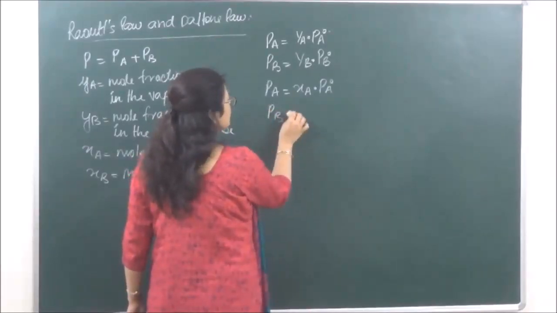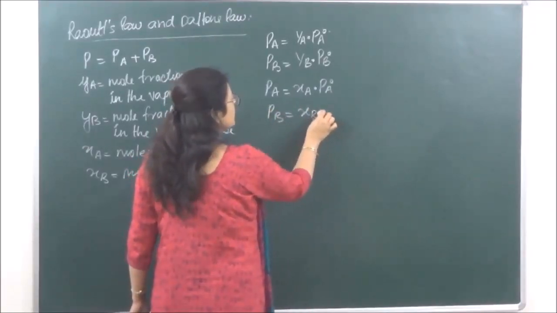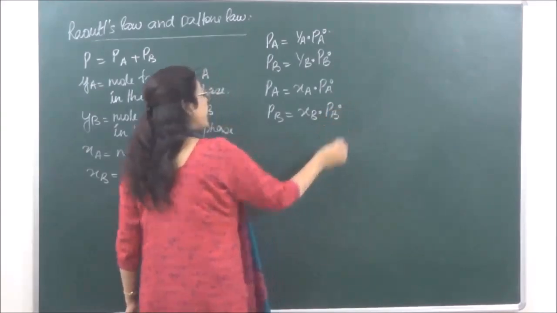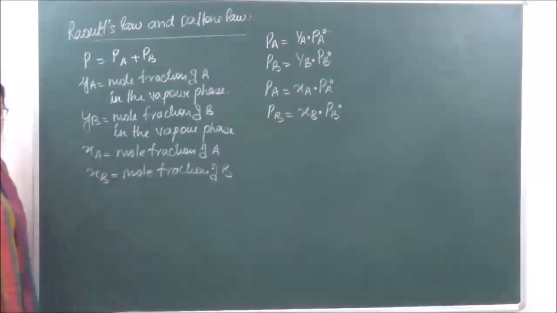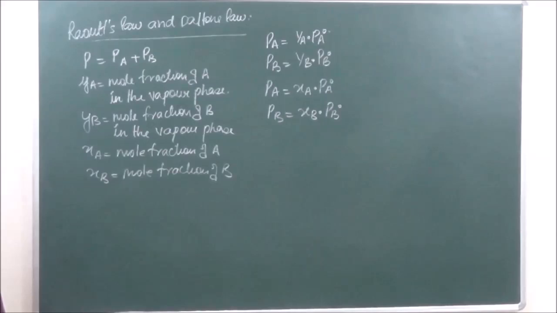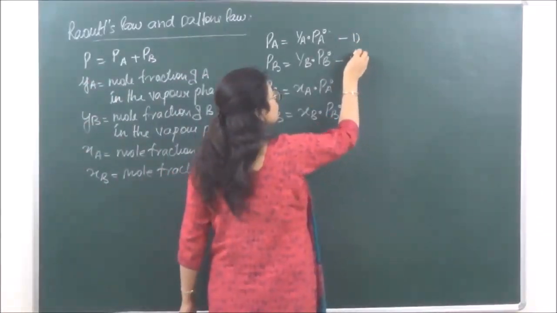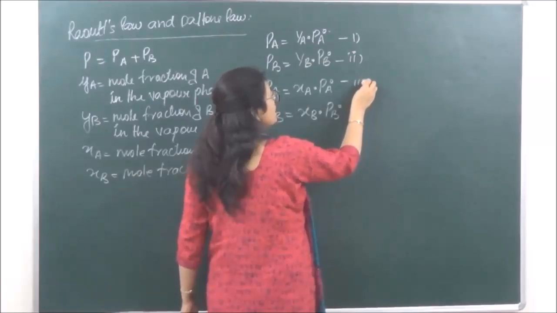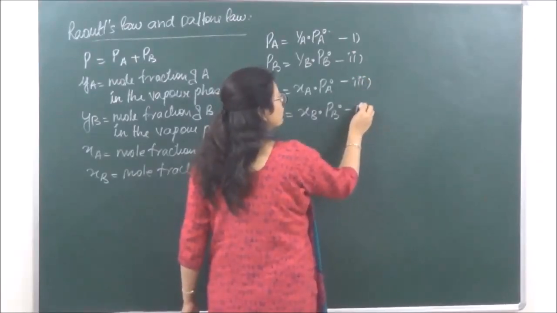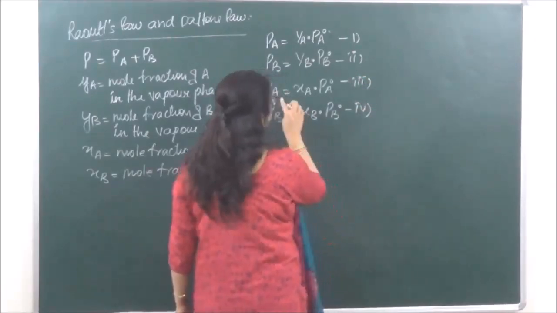And PB is equal to XB into PB naught. So these are the equations which we already have. Okay. Now let's say the first equation, that is 1. This is 2, 3 and 4.